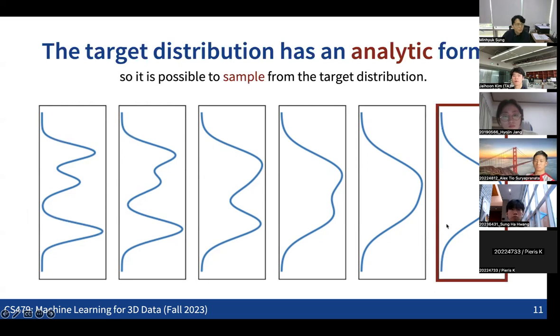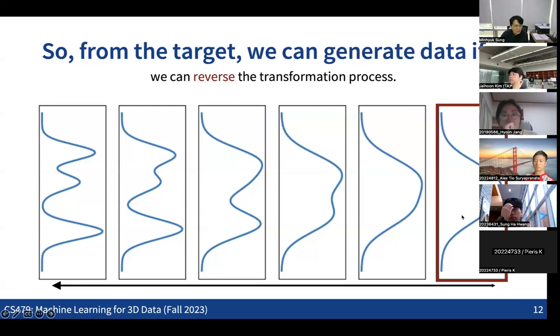So actually, if we can convert the unit Gaussian distribution into the data distribution, then we can sample from the data distribution in an indirect way. We sample from the unit Gaussian, and then map that point into one of the points in the data distribution. So we are just mapping all the way back to the data distribution in a way that the output becomes one of the data points from the data distribution. That's the very basic idea for most generative models, not only for diffusion models.